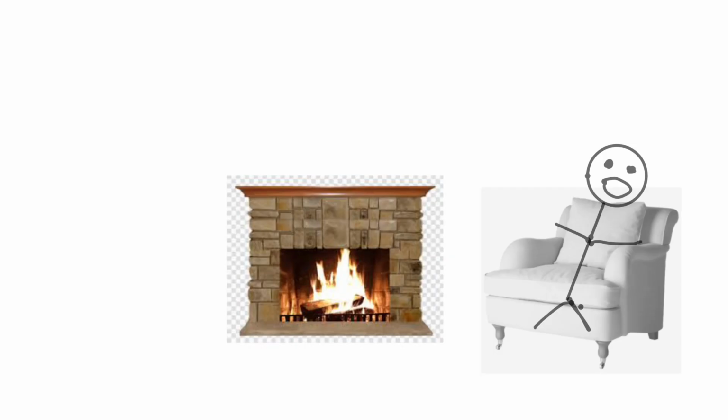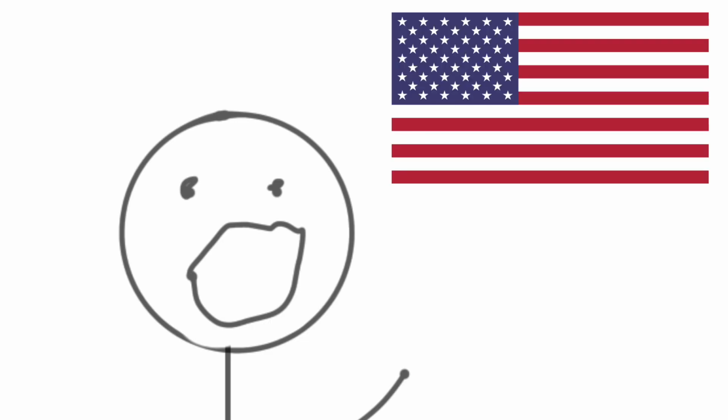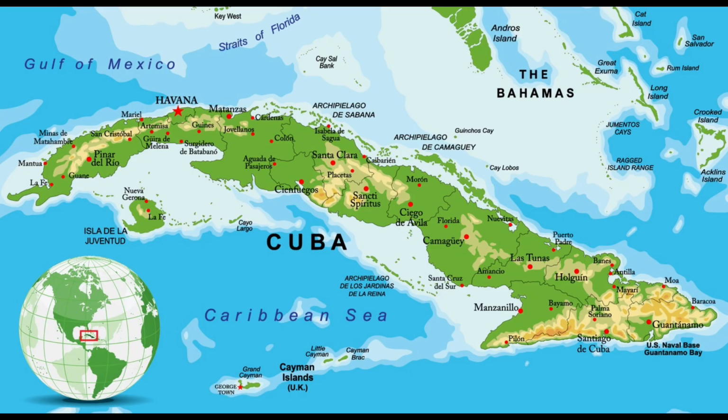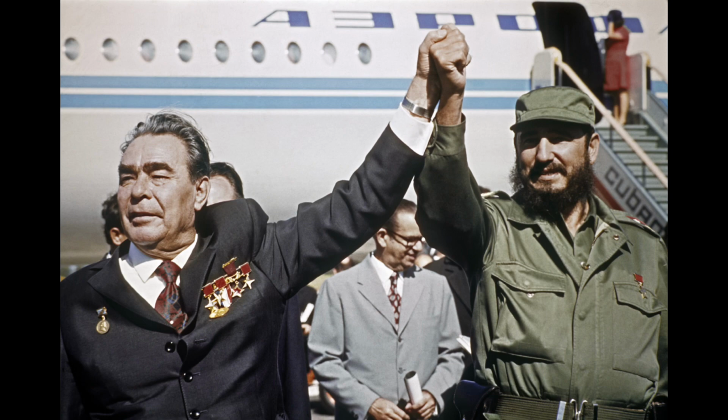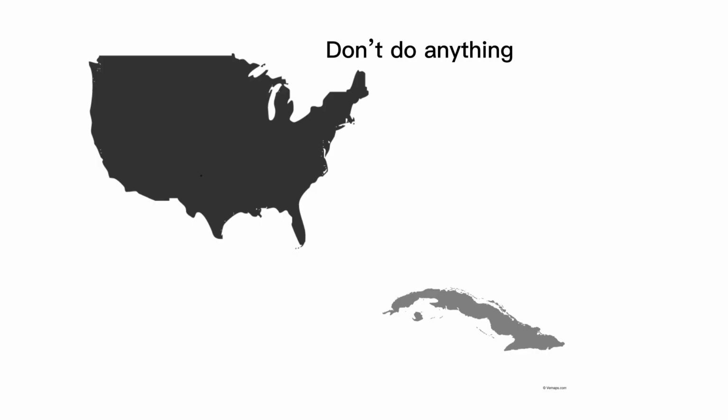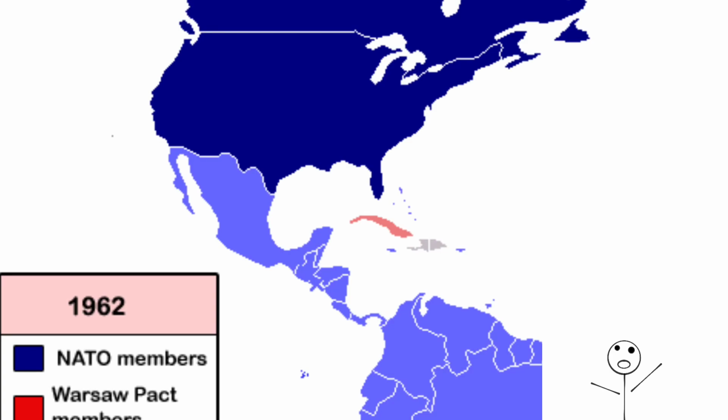The Bay of Pigs invasion was a covert operation led by the United States with the aim of overthrowing Fidel Castro's government in Cuba. In 1959, Castro had seized power in Cuba after a successful revolution and had aligned himself with the Soviet Union. The United States saw Cuba as a threat to its national security and feared that it would become a communist base in the Western Hemisphere.